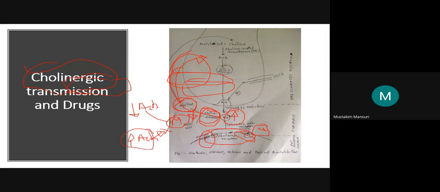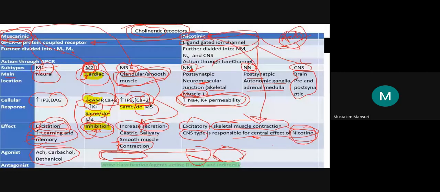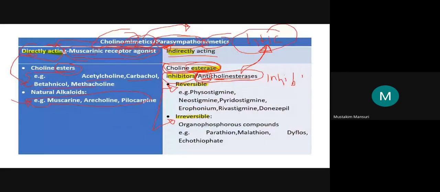So don't be confused with this word anti. So these also belong to the parasympathomimetic. I'm just erasing this part to avoid the confusion. So these anticholinesterase agents are indirectly acting parasympathomimetic. Now two categories, one is the reversible and another is the irreversible.